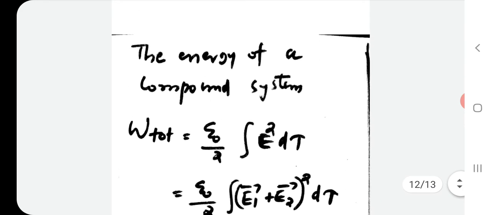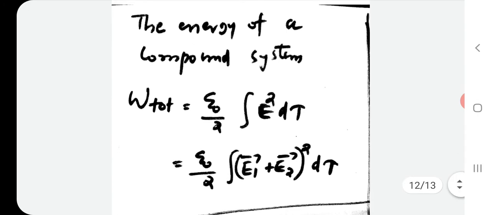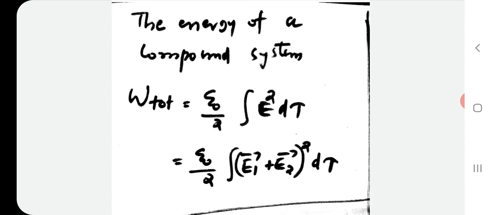Suppose we have a compound system, a system that can be broken up into two systems, one producing electric field E1, the other producing electric field E2. The energy of the compound system is given by epsilon 0 by 2 integral E square d tau. Here for E, I am giving E1 plus E2.